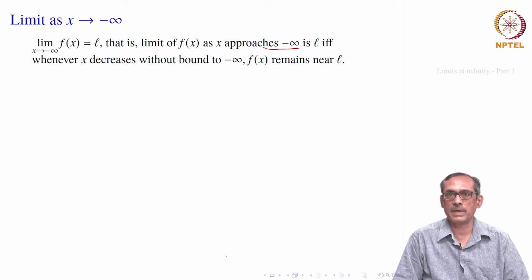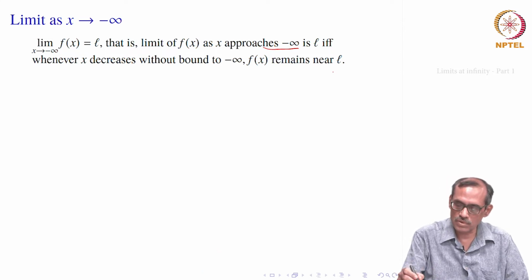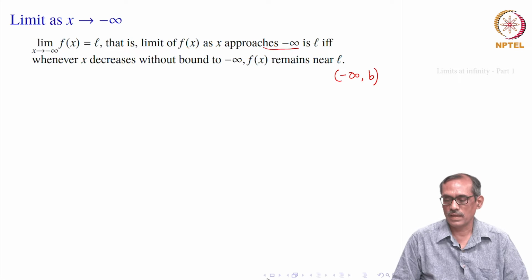But then infinity and minus infinity are not real numbers. So, what is the notion of a neighborhood of minus infinity? Again, just like for infinity we take a to infinity, here we will define something like minus infinity to some real number b. You can take b to be negative here also, that is okay. Any real number b you can take.